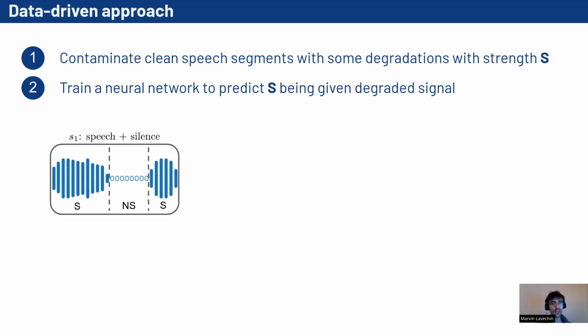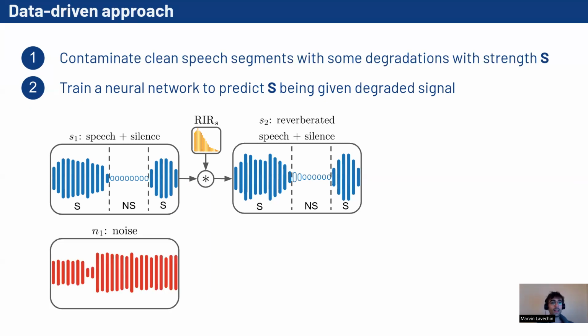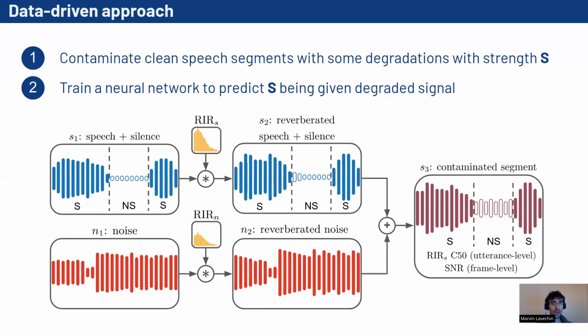We first start from clean segments containing both speech and silence. We choose a random impulse response to artificially contaminate our segments with reverberation. In parallel, we randomly choose a noise segment that we also reverberate with another randomly chosen impulse response. Once we have our two reverberated segments, we add them together with the target speech-to-noise ratio. This gives us a segment containing both speech and non-speech contaminated with noise and reverberation.